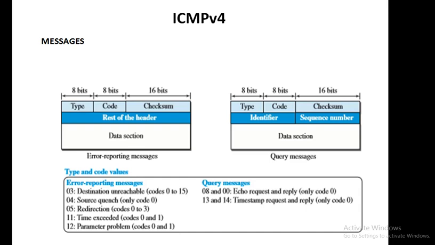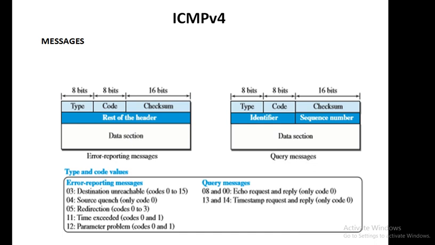The next topic is ICMP version 4. Okay, so IP version 4 is best effort, as we have understood, and it doesn't have any error reporting or error correcting mechanism. It means it doesn't care if there are any errors. If there are errors also, it doesn't care about correcting them. But there will be errors, right?